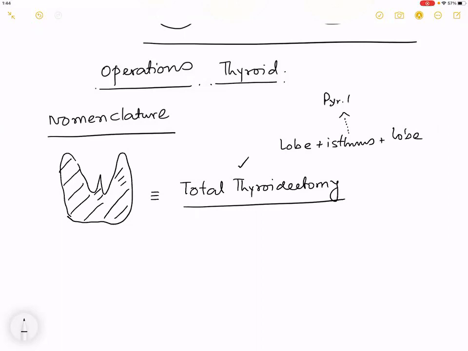Pyramidal lobe. How many people have a pyramidal lobe? 50%. Okay. In which disease condition is the removal of the pyramidal lobe mandatory? Papillary carcinoma and Graves' disease. Please remember this part. This is an MCQ, and hence you have to remember.